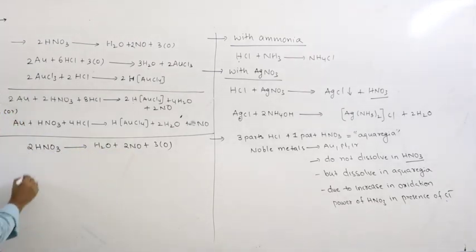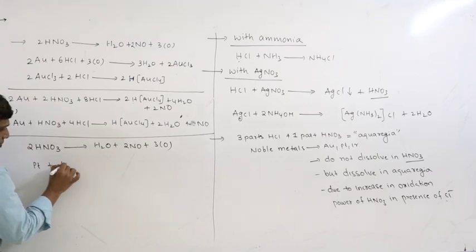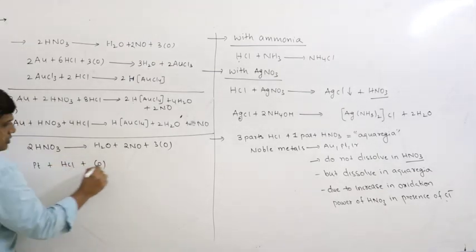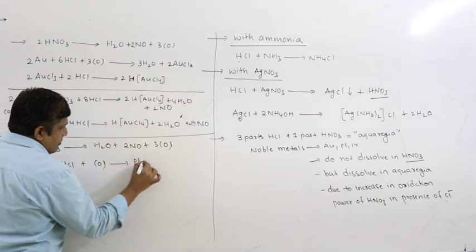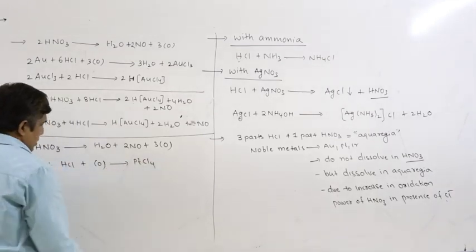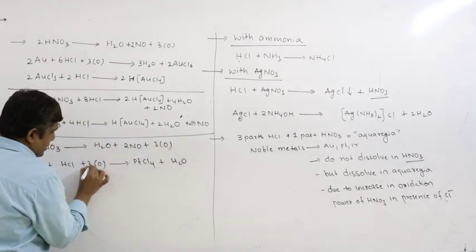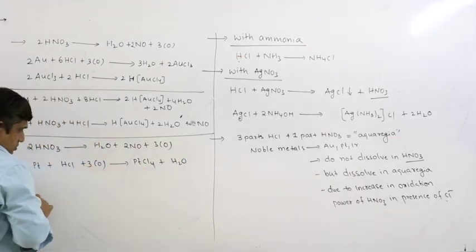Now, the maximum oxidation state of platinum is plus 4, so it combines with 4HCl. So what we get is PtCl4 plus water. Here we have 3 oxygens, so I have to write 3 nascent oxygens.